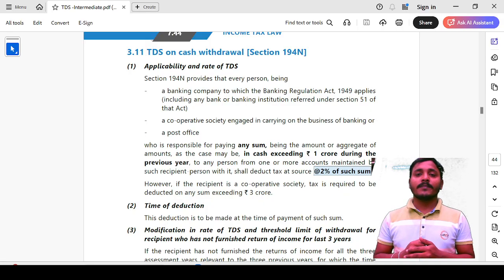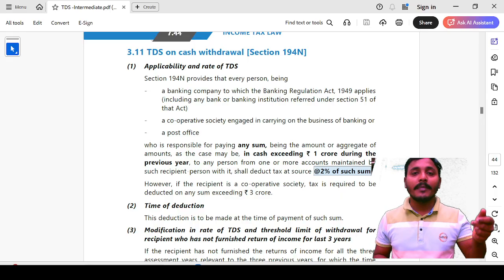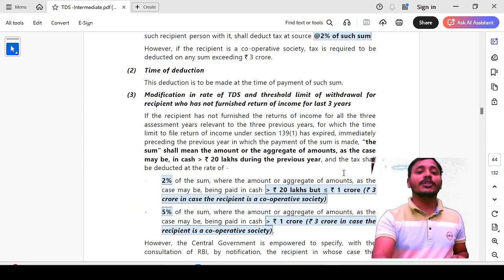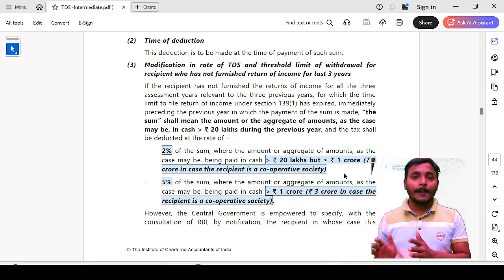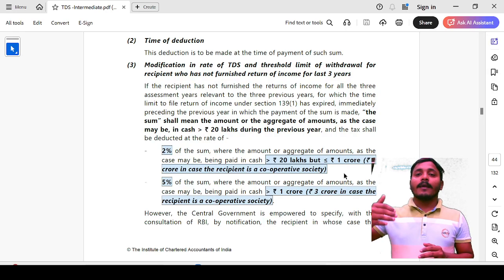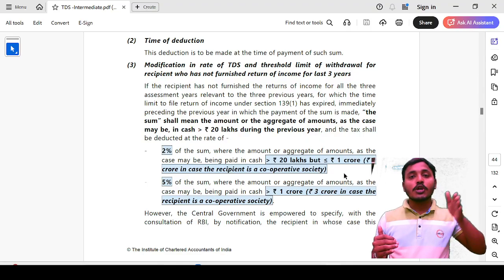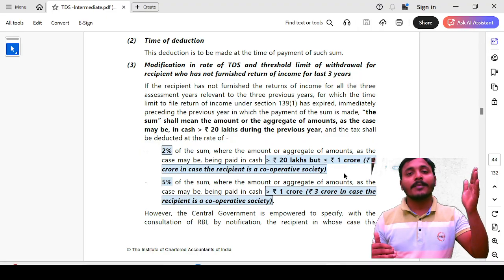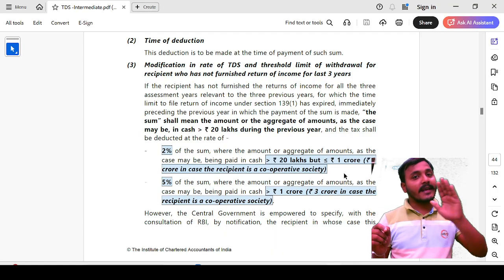One more provision: modification of the TDS rate and limit for non-filers of income tax return for the last 3 financial years. Again, for the deductee, we classify into two categories. One is where the person has filed income tax return for the last 3 years, for which the due date for filing the income tax return under section 139(1) has expired.